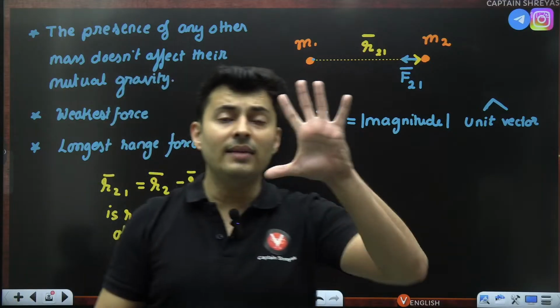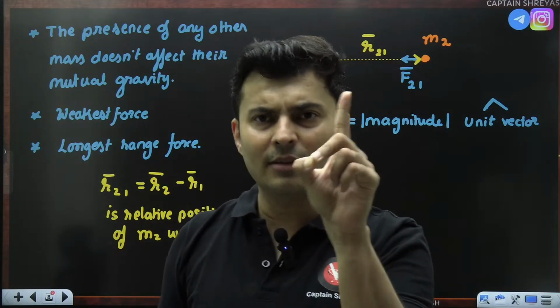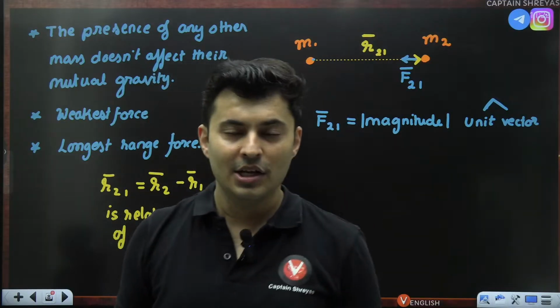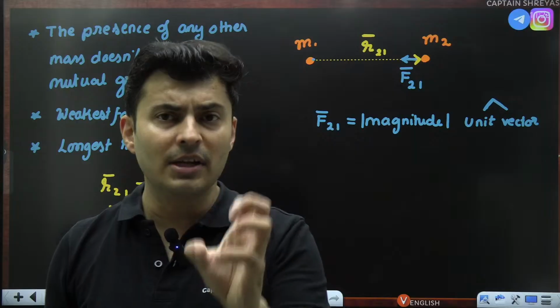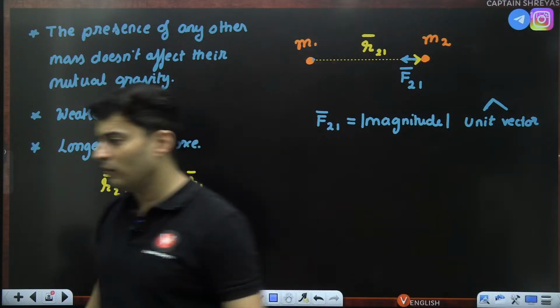Anything, when I say 5 i cap, 5 is the magnitude. I cap does not have magnitude. In fact, the magnitude is 1, unity. So direction is given by that i cap. In the same way, any vector can be represented as the magnitude into the unit vector. We have seen that in the chapter of vectors.